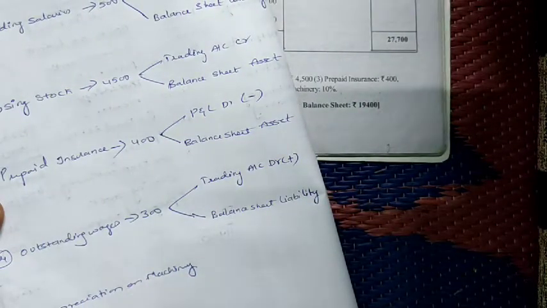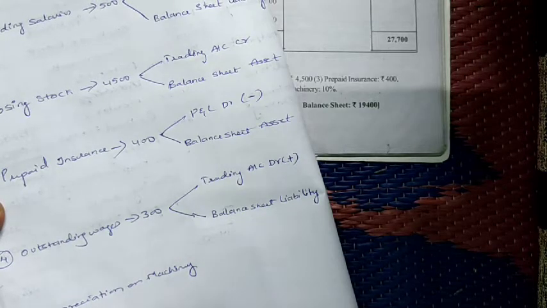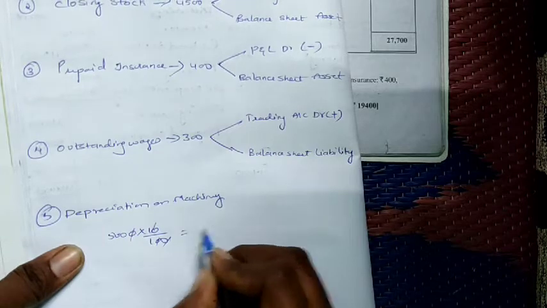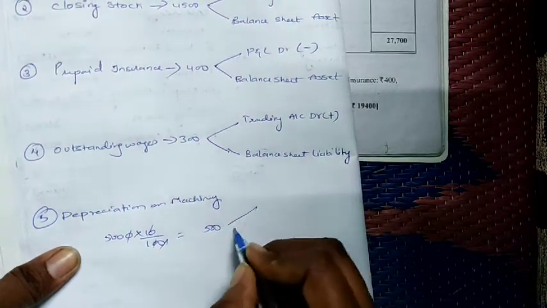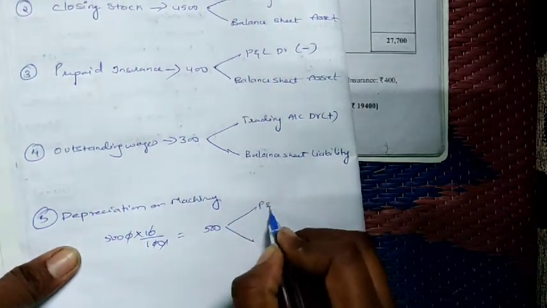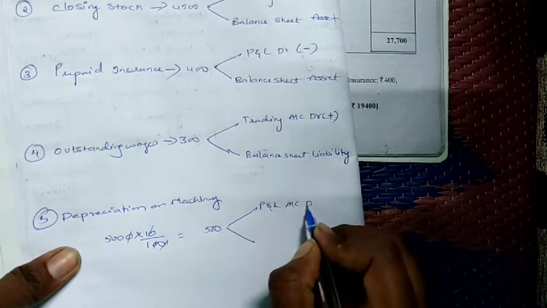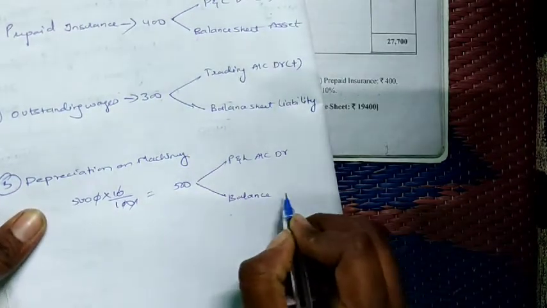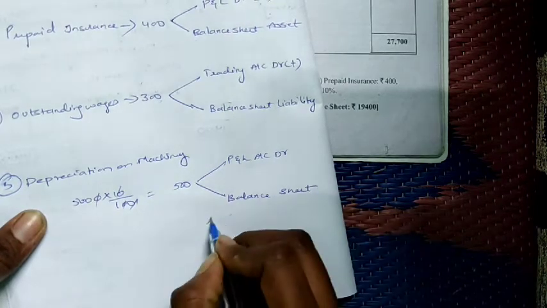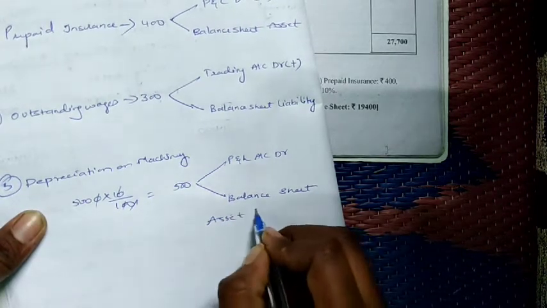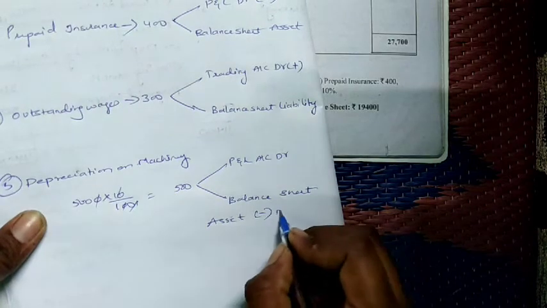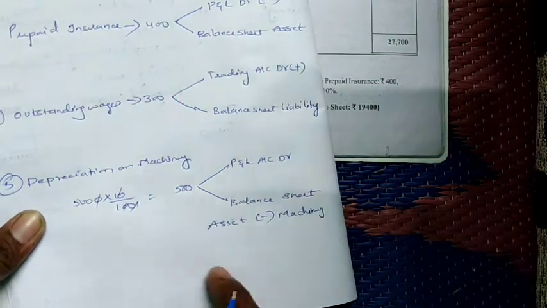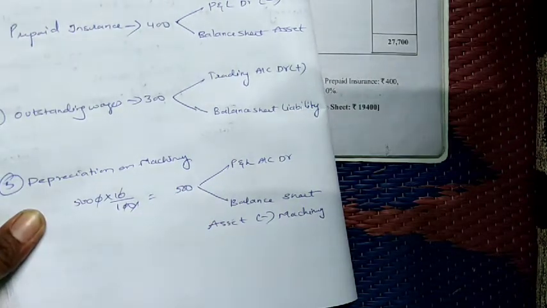Okay. So 5,000 into 10 by 100 depreciation. 0, 0, 0 cancel. So how much is it? 500. This 500, where do we have to take it? First you have to take it in the P&L account debit side. Next, in the balance sheet asset, we have to deduct it from machinery. Machinery value is how much? 5,000. From that 5,000 we have to deduct this 500.